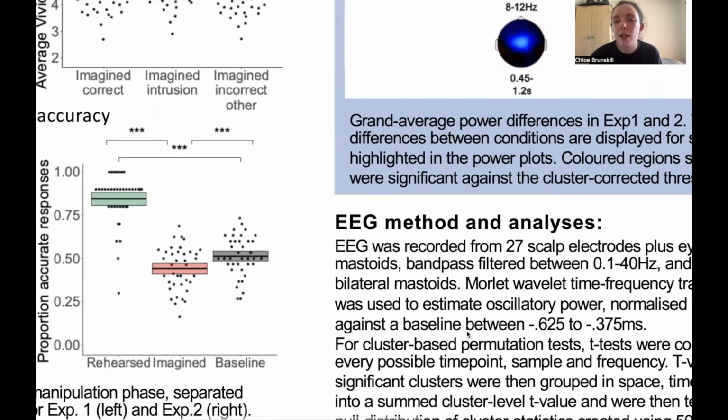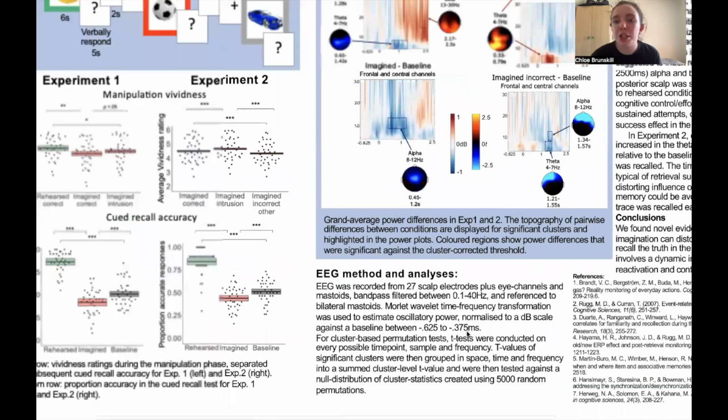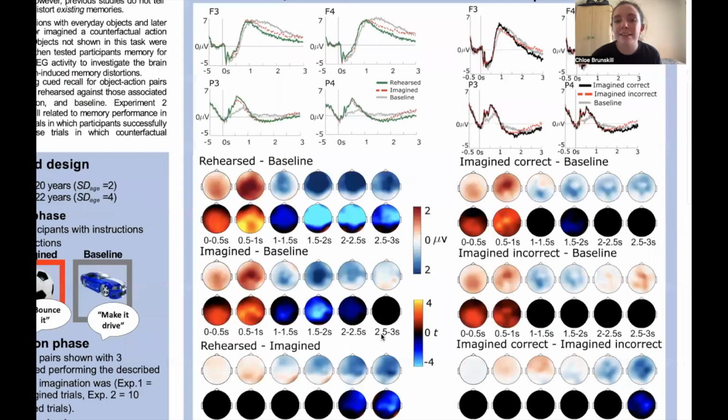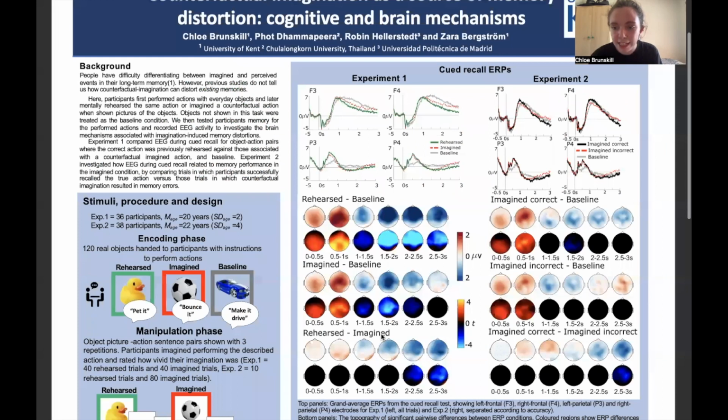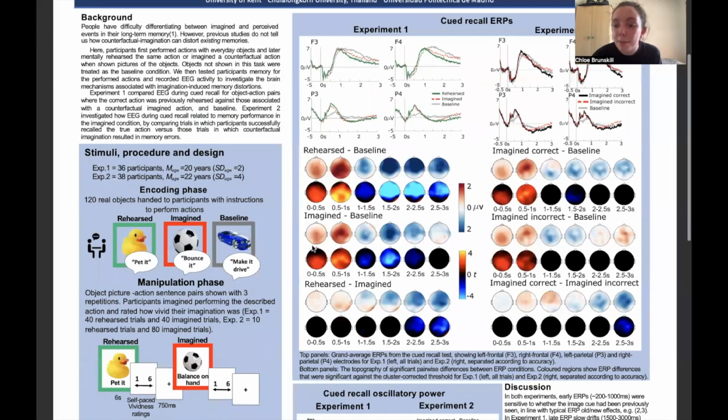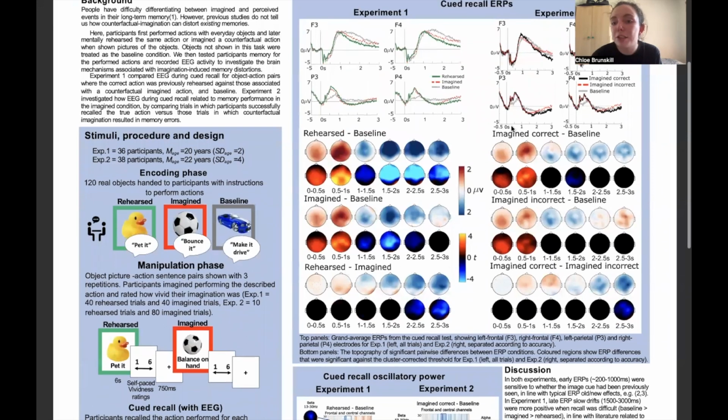Across both experiment 1 and 2, in the ERP effects, we found a significant positivity in the rehearsed and the imagined condition when compared to the baseline condition. And in experiment 2, this happens regardless of memory accuracy. And so these effects appear to be indicative of cue recognition and memory reactivation, and this happens regardless of whether a correct or an incorrect action is recalled.